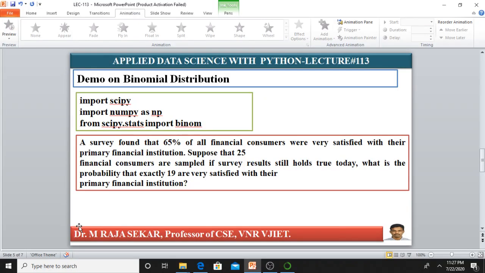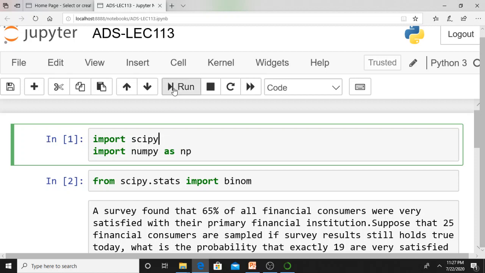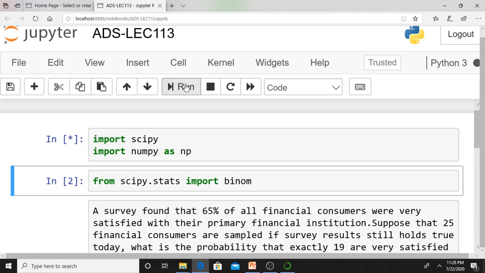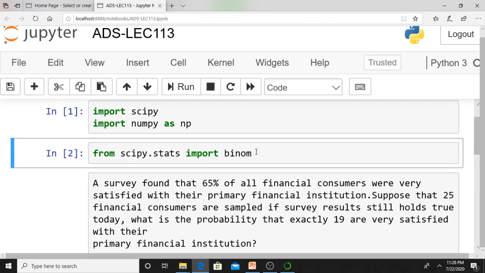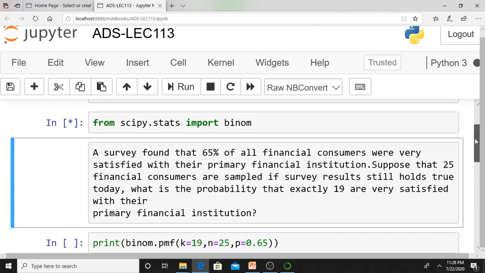First, let me go to Jupyter notebook so that we'll try to understand. Just see, this is from SciPy. Import NumPy as NP. We discussed a lot on these SciPy and NumPy packages, I need not repeat it again. From SciPy.stats, import binom. This is the library related to binomial distribution.